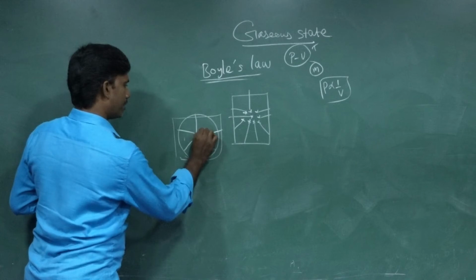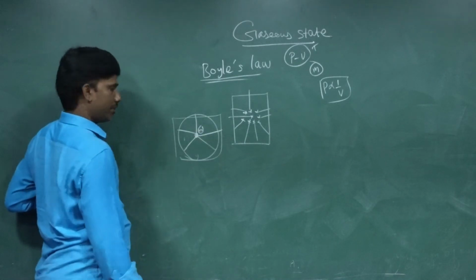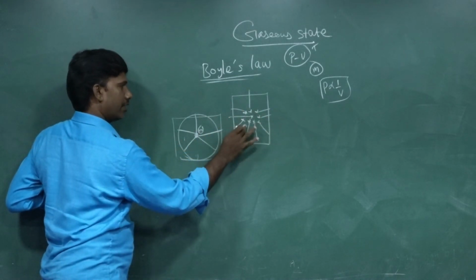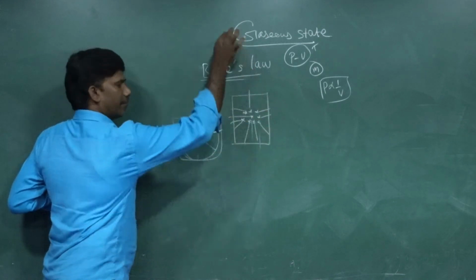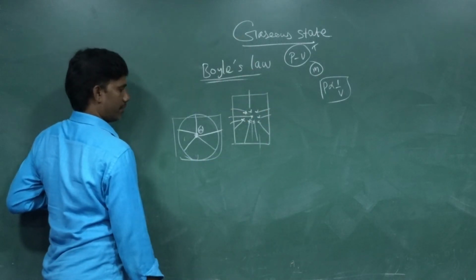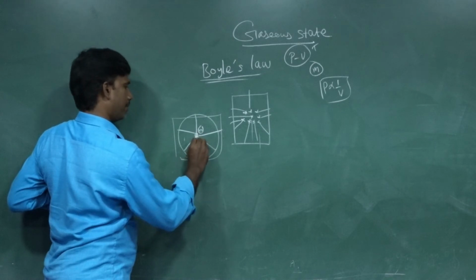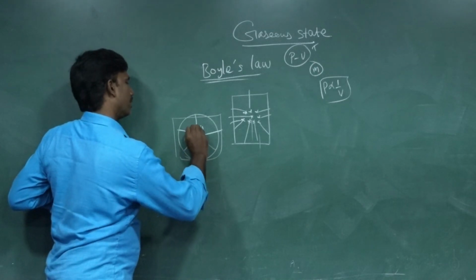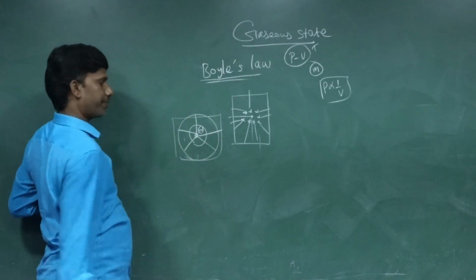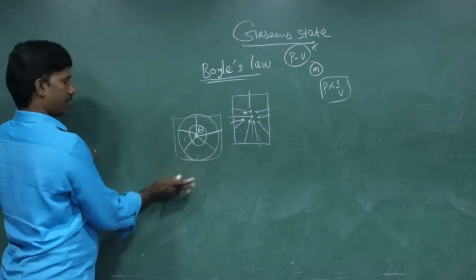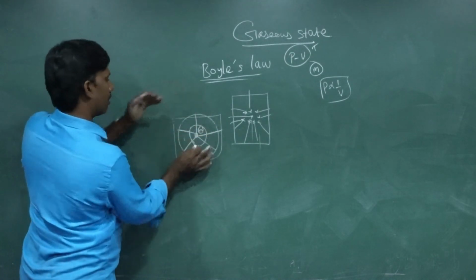Imagine that there are 10 members running and going. This is called the pressure. The 10 particles are moving and hitting the walls of the container. After some time, with the same 10 members and same power, I am reducing the circle. Now this is half of the circle. I reduce the circle and ask them to move.